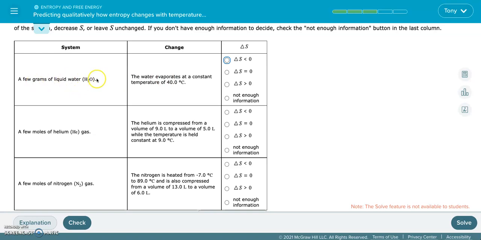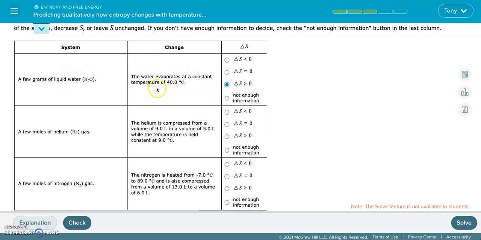A few grams of liquid water. The water evaporates. In these cases where they just tell us about a phase change, this is another aspect of this topic that's actually pretty cool, I think. When we have a phase change, even though the temperature is held constant, the phase change will change the entropy. In this case, because it's evaporating, we go from liquid water to gaseous water, so we need to know what these phase change words mean. If we're going from liquid water to gaseous water, the entropy will be increasing.